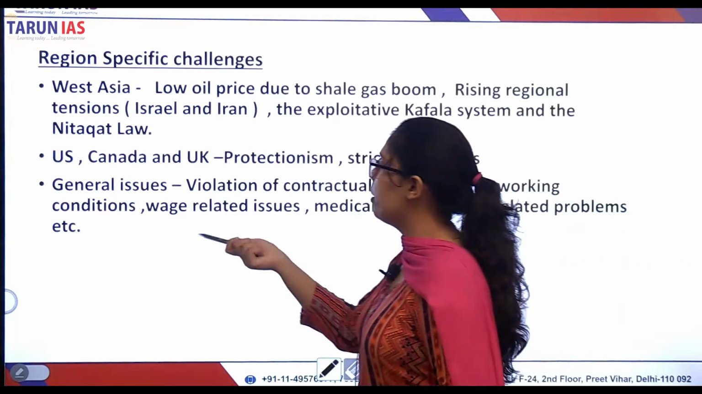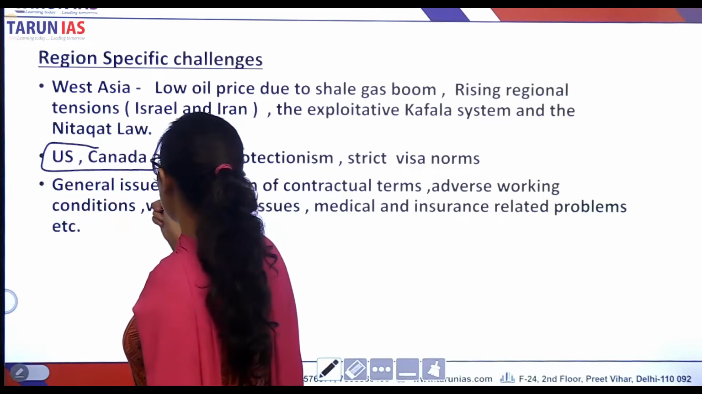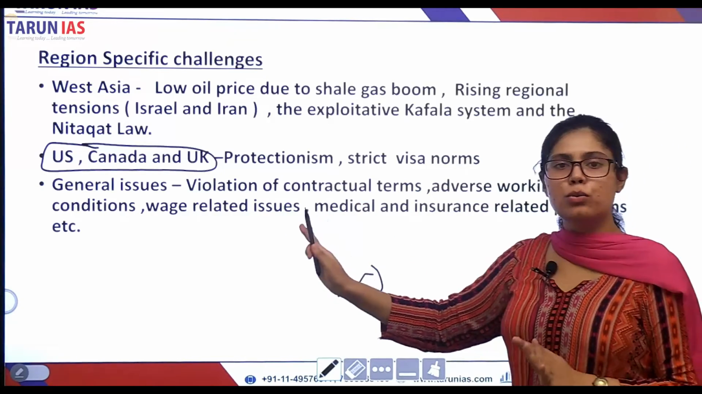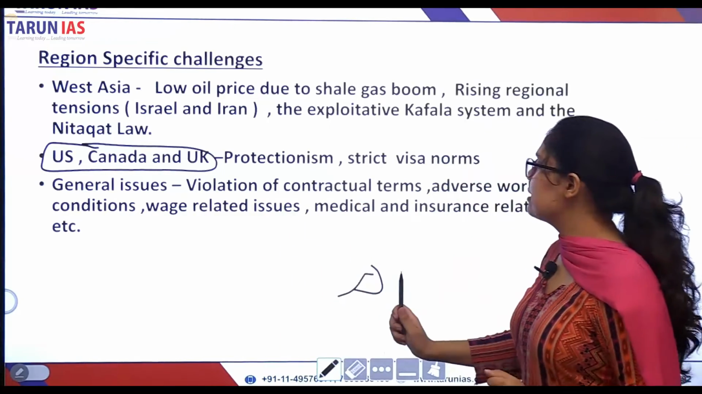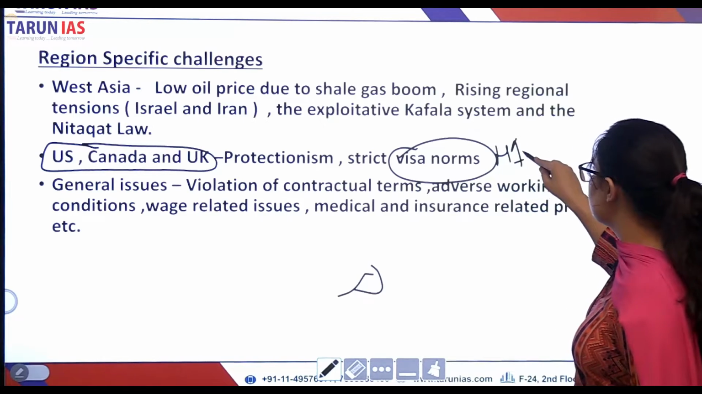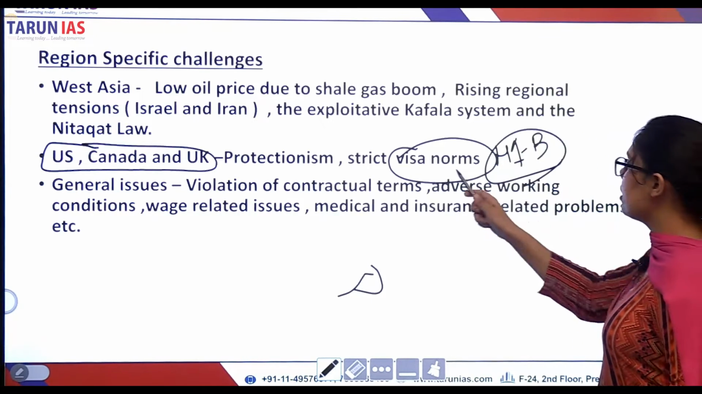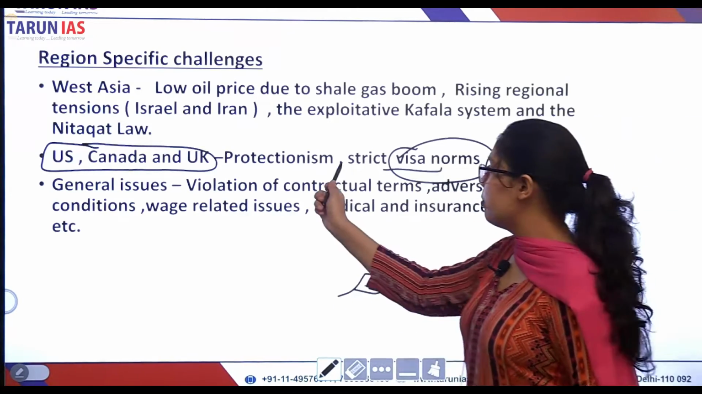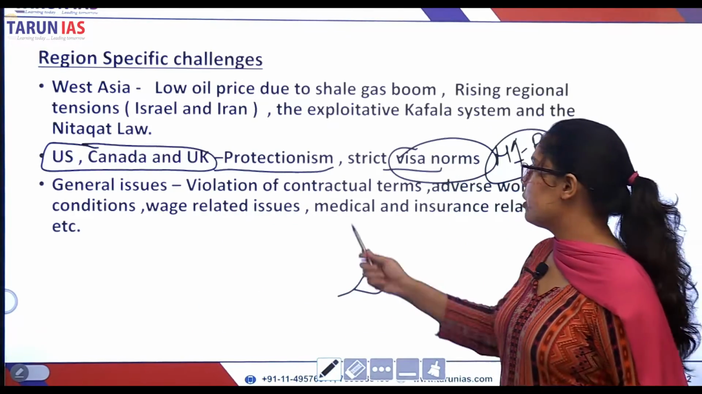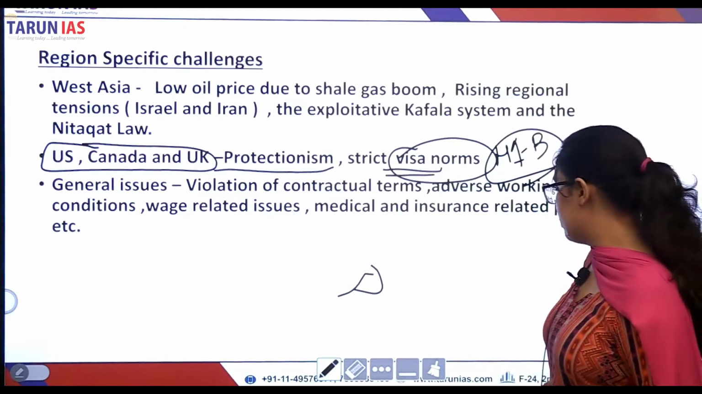Now let us talk about the challenges in developed countries: US, Canada, UK. People who go to the US, Canada, UK are high skilled professionals. So there are visa norms, for example, the H1B visa. The visa norms are becoming even stricter. There is protectionism, they are also giving jobs to their own citizens. The protectionism and the strict visa law that it faces.